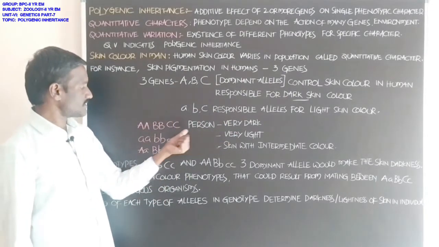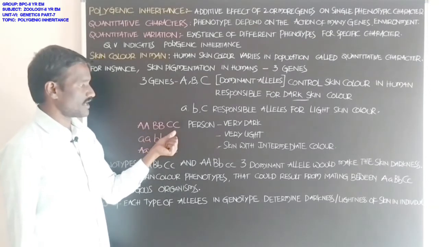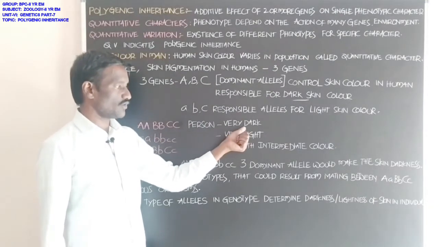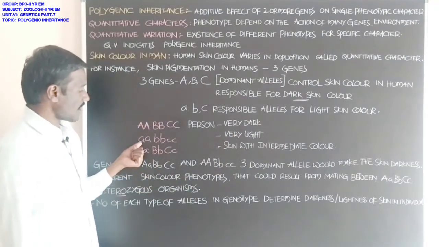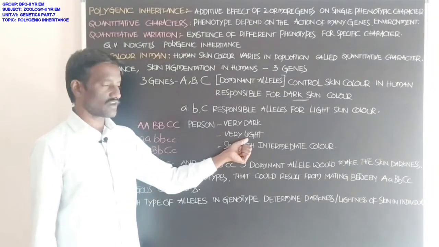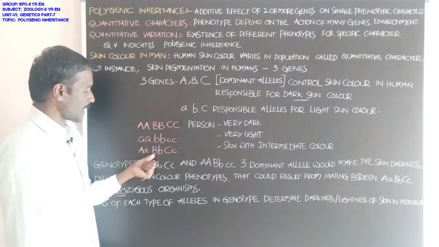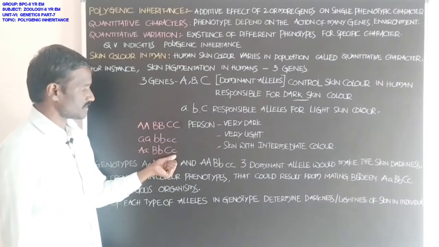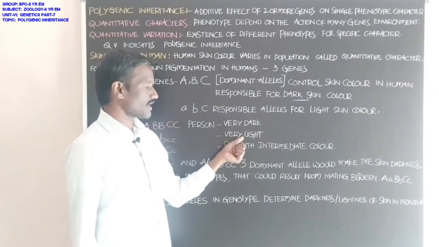Okay, persons having all capital letters, all dominant alleles, show a very dark skin color phenotype, and persons with all small letters have a very light skin color. Capital A, small a, capital B, small b, capital C, small c give skin with intermediate color between very dark and very light.